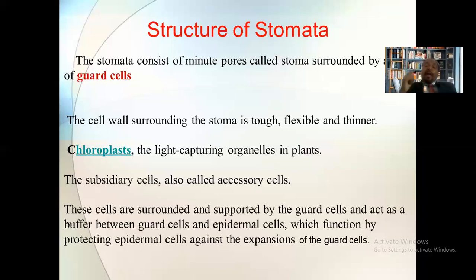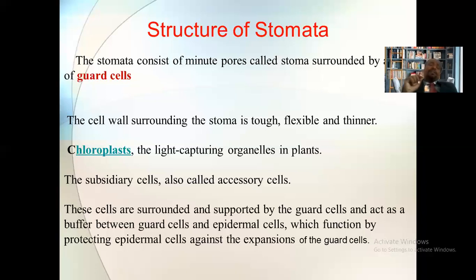Around these guard cells there exists a special type of epidermal cell, and these epidermal cells are called subsidiary cells. So each stomata is made up of a stomatal pore, a pair of guard cells, and subsidiary cells. So what are these subsidiary cells?